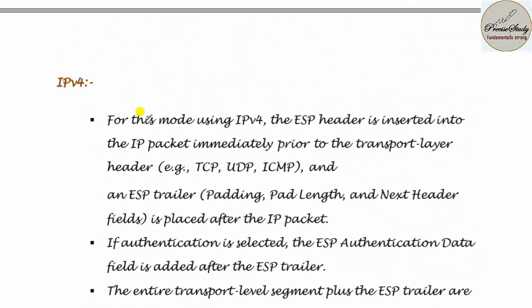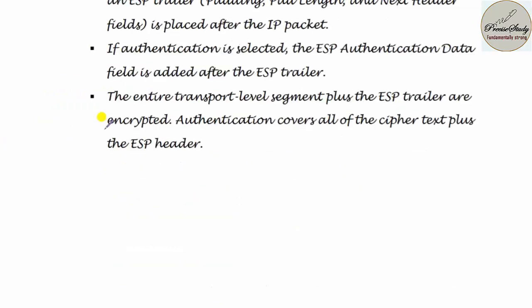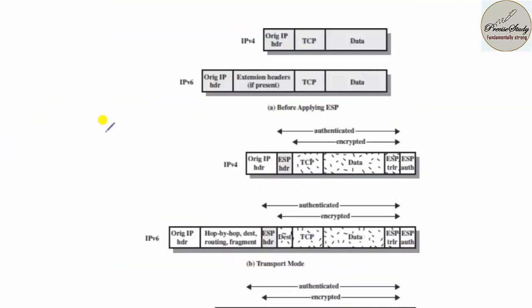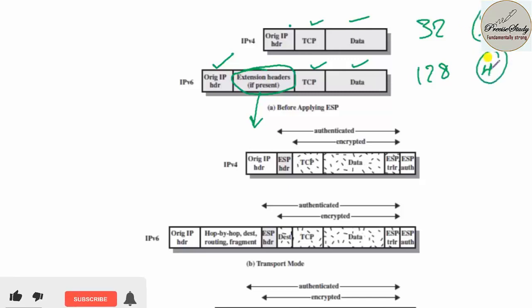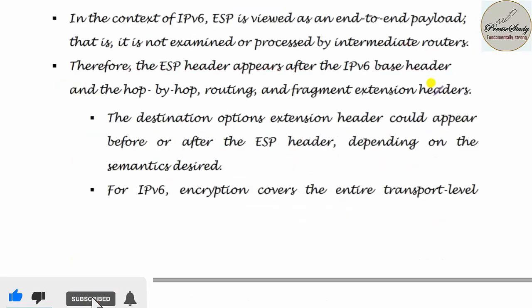Next, this is very important. As I discussed, you should know the difference between IPv4 protocol and IPv6 protocol. Mainly, you should know the format of IPv4 protocol and IPv6 protocol. In the case of IPv4 protocol, you will be having original IP header, TCP, data, but in the case of IPv6 protocol, you will be having original IP header, also the extension header if present, TCP. So this is 32-bit wide and this one is 128-bit wide. So this is decimal representation and this is hexadecimal representation. Packet length also will vary.